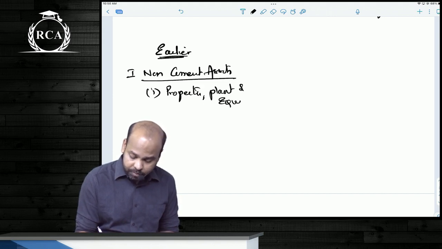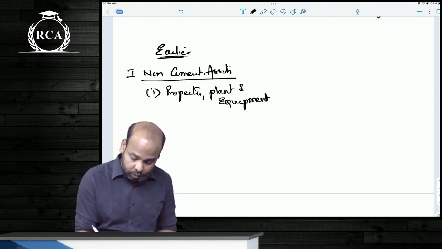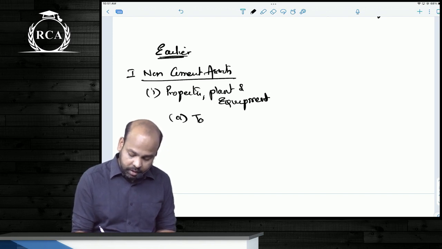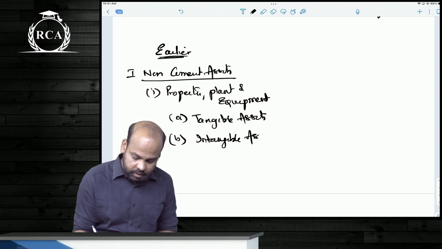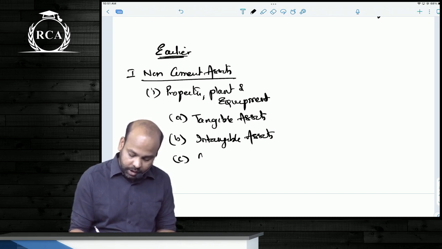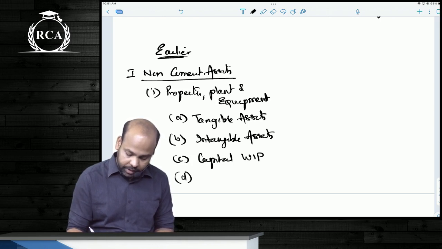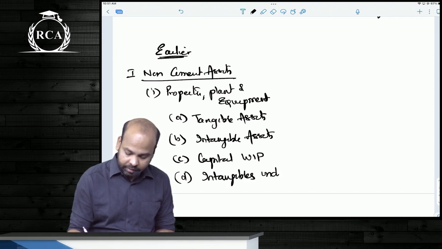I'm making a note of both, guys, so that you are able to understand it properly. Under that, we used to write tangible assets. We used to write intangible assets. Then we used to write capital work in progress. And then intangibles under development.